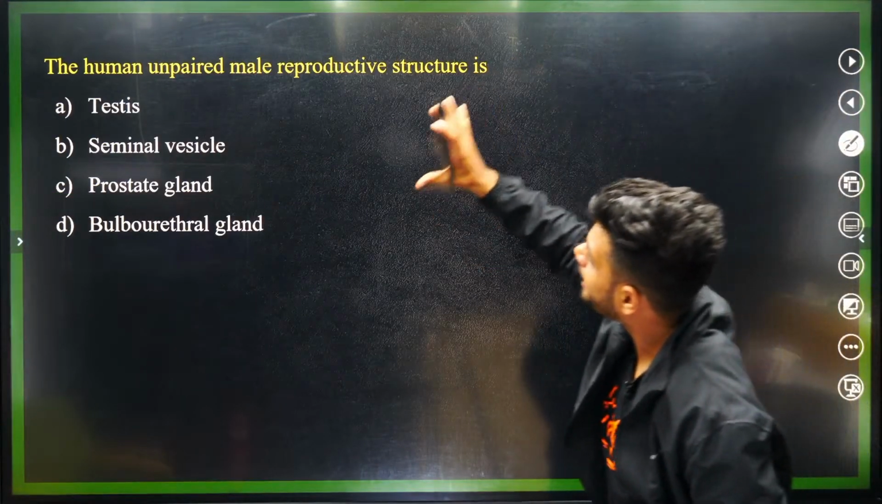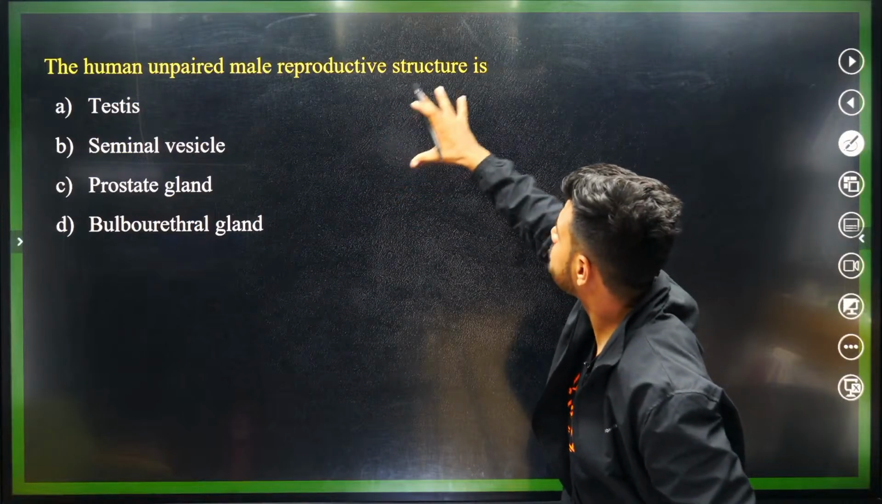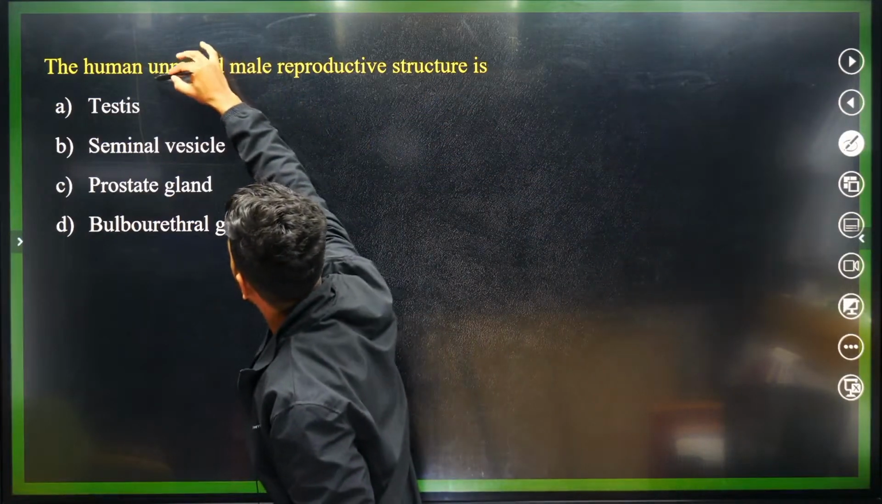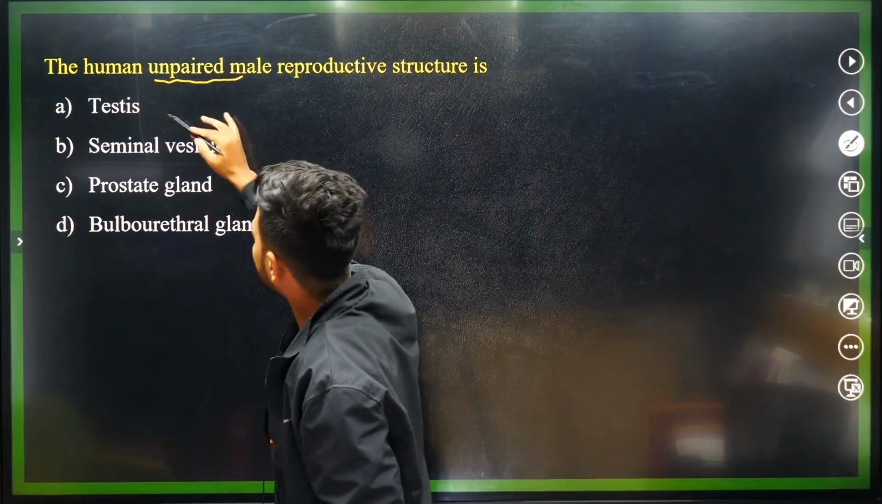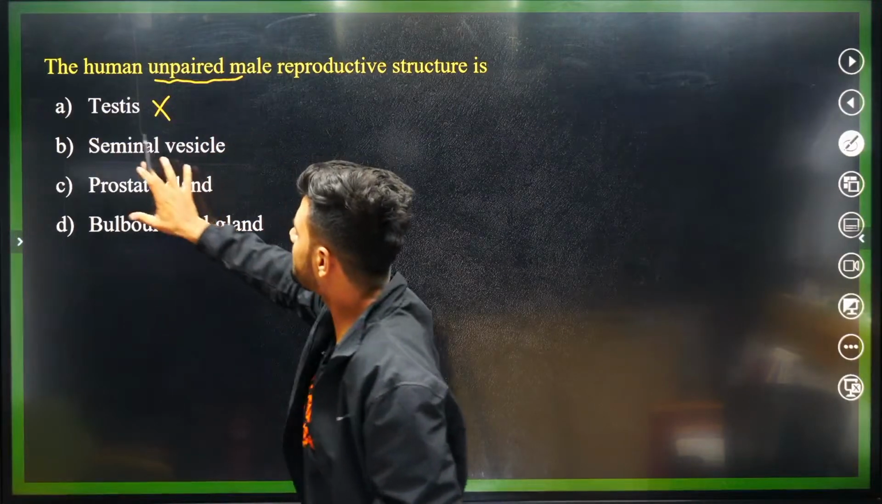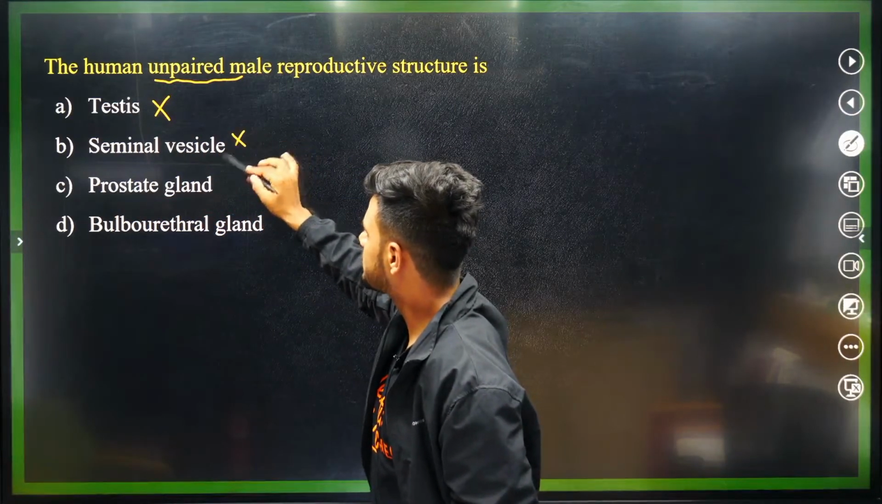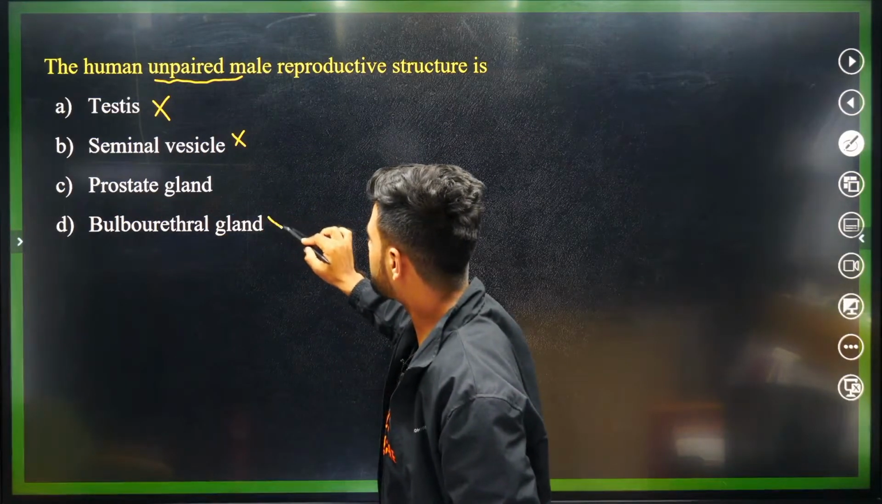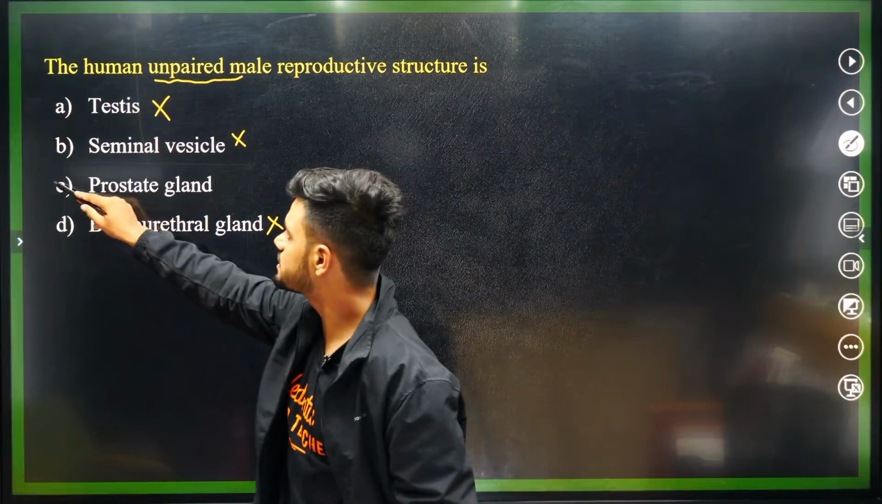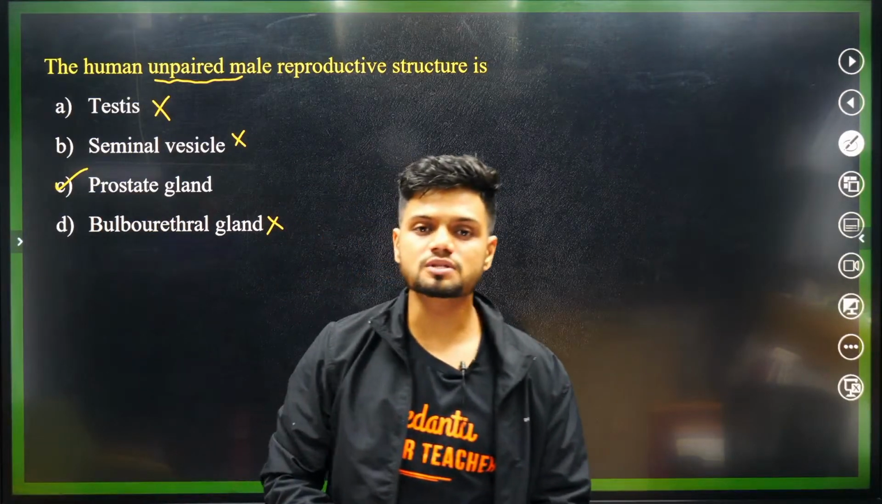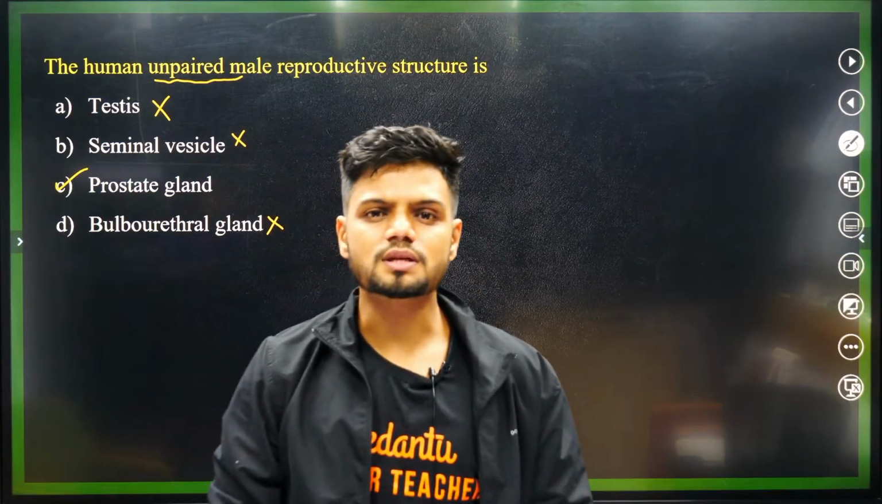A human unpaired male reproductive structure is, see, an unpaired structure. Testis is paired. Seminal vesicle is also paired. Bulbourethral gland is also paired. So prostate is unpaired. Prostate is unpaired. Now students, how do I know this? Is it given in NCERT?